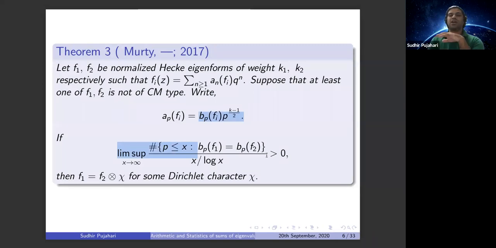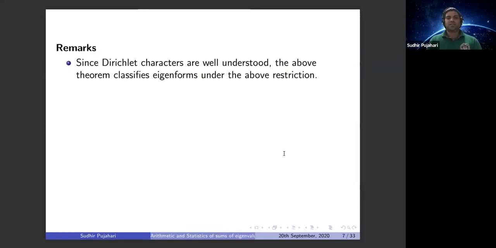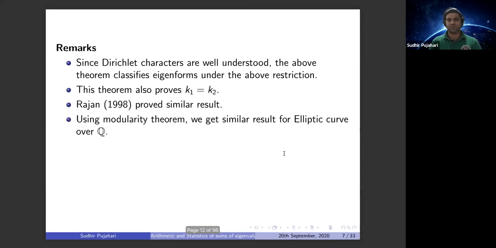Note that the previous results are for almost all primes, that means except finitely many, and here we have positive upper density. So a couple of remarks about the result. Since we understand Dirichlet characters very well, with a little restriction this classifies the space of Hecke eigenforms. This will also prove k1 equals k2 if it satisfies the conditions. Rajan in 1998 proved a similar result, but his method was more algebraic, ours is more analytic in nature. And by the modularity theorem, we can conclude a similar result for elliptic curves over Q.